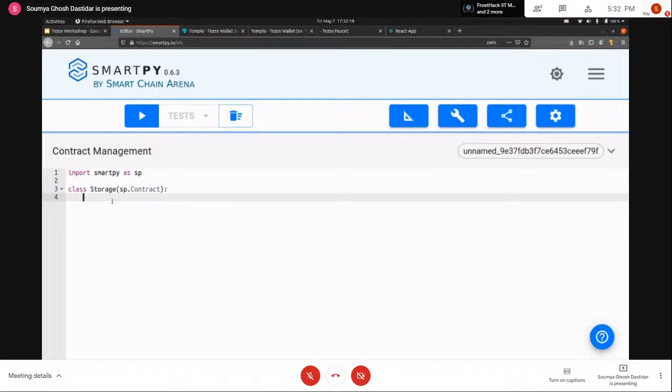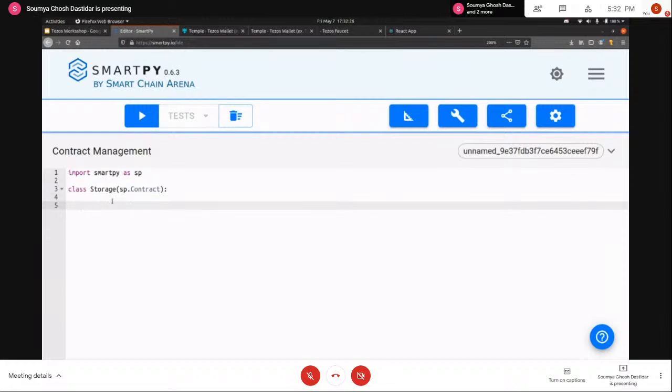So to start off with the contract itself, after you have declared the class, you have to write the constructor, right? So let's just write the constructor.